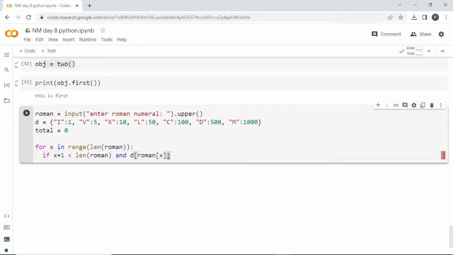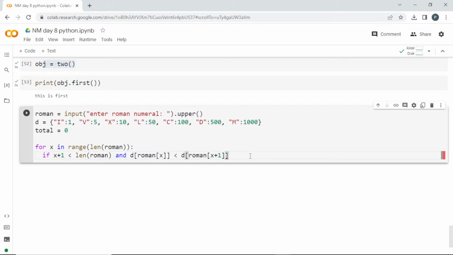Please try to understand this. This Roman will be the user entered value, and this x will be the range. It starts from 0. So in Roman, the 0th index means the first letter the user entered, and for that, I am going to compare it here. If it is available, I am going to get it from the dictionary. You know how to access a dictionary, right? I am checking whether it is less than the same thing at x plus 1, so I am going to compare it with the next one.